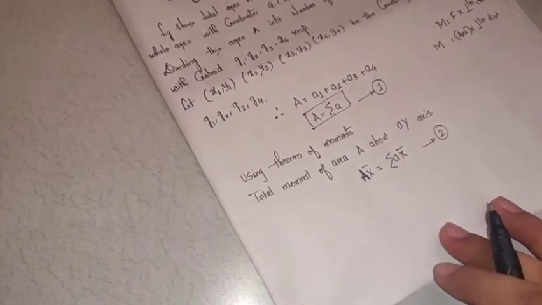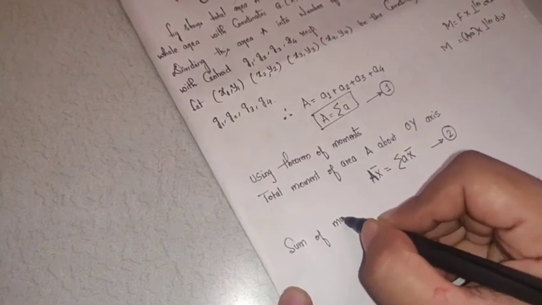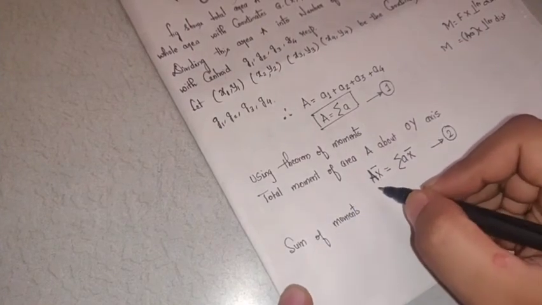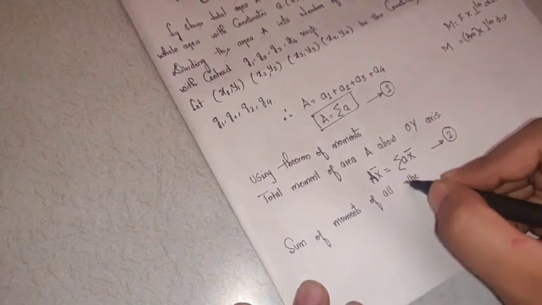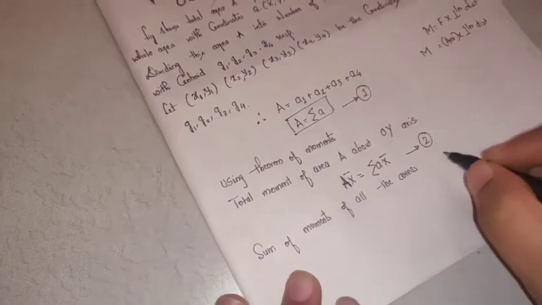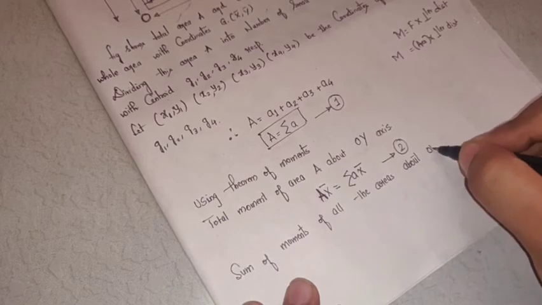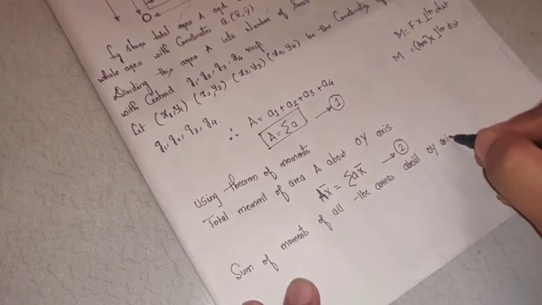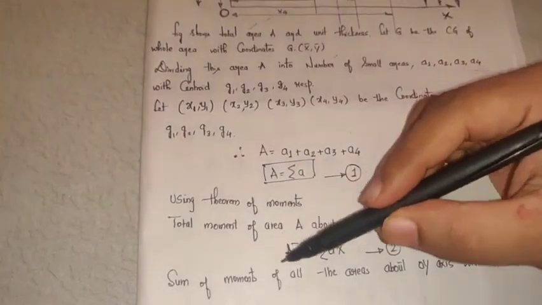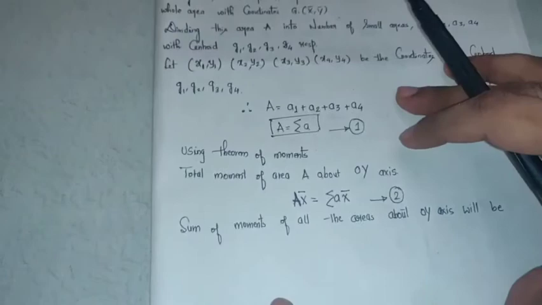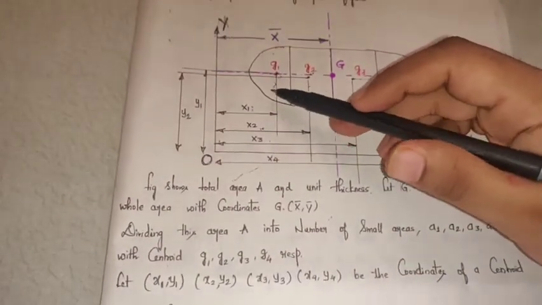Now the sum of moments of all the areas about the OY axis. What we did here was the moment of the total area, capital A. In the same way, all these small areas will also develop some moment.